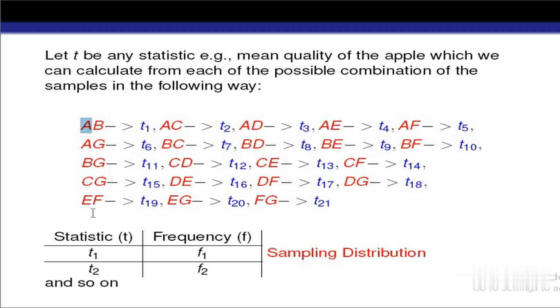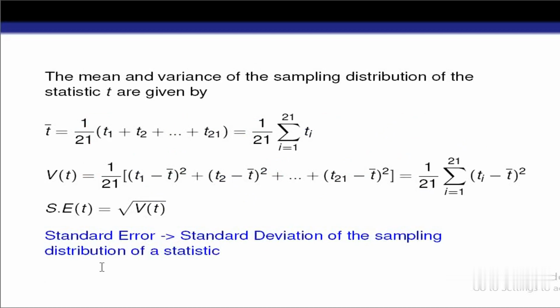Now if we tabulate all these means in this way, then that table, that frequency distribution, will be called the sampling distribution of the statistic T. Again, after calculating the mean from each of the sample combinations and getting this table, we can calculate the mean of this statistic. If we calculate the mean of all these means from the different sample combinations, then that mean will be equal to the population mean. Why?